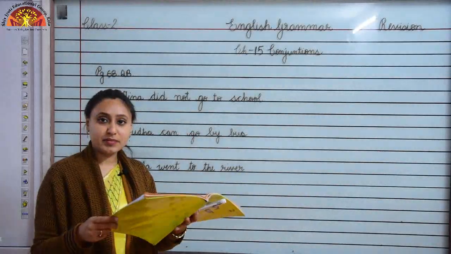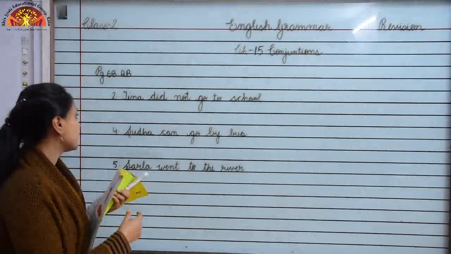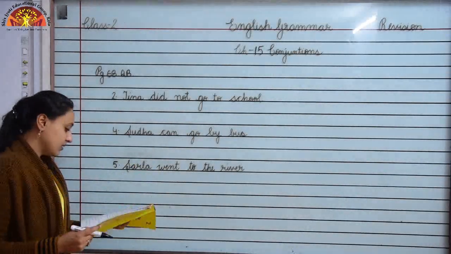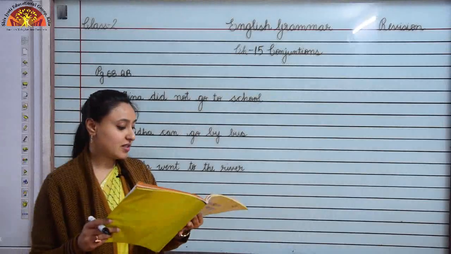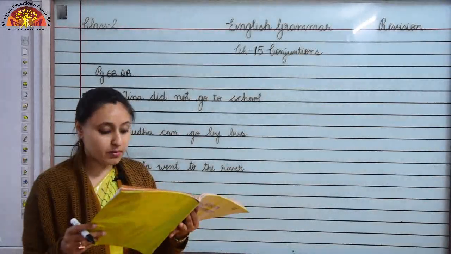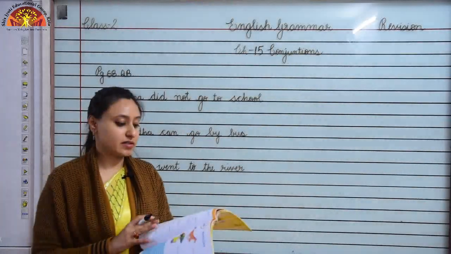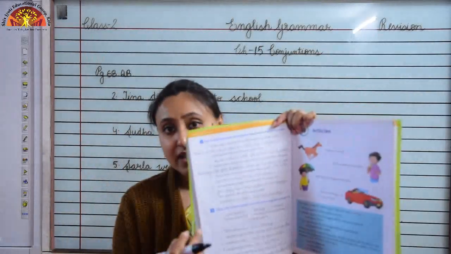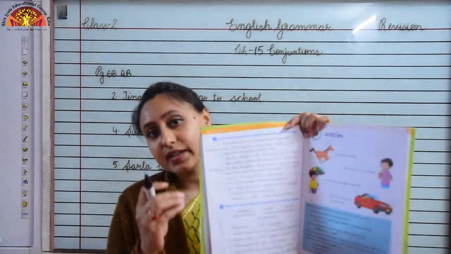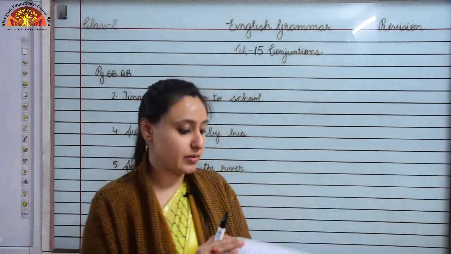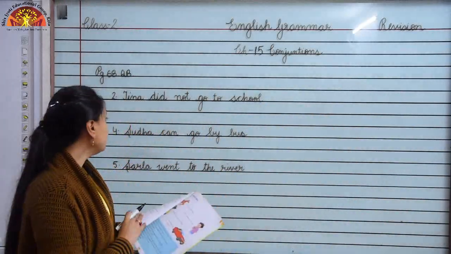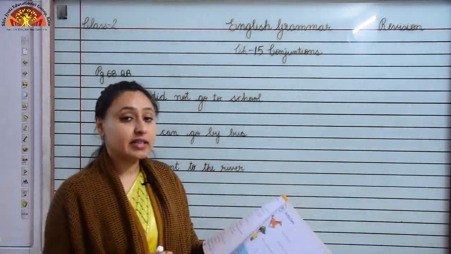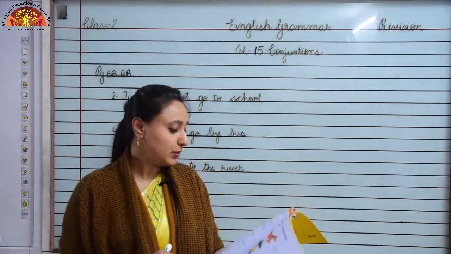Children, now we will revise question B. It is on page number 68. Look over here, number 2. So children, question B is, choose the correct options from the box to complete the sentences. So children, some options are given to you in a box. You have to choose the correct one and complete the sentences. Okay. Look at number 2. Tina did not go to school. Okay. I'll read out all the options for you.